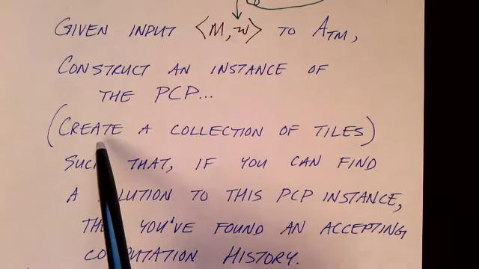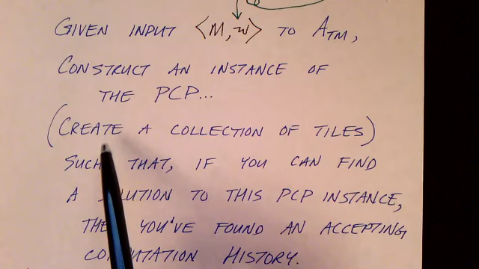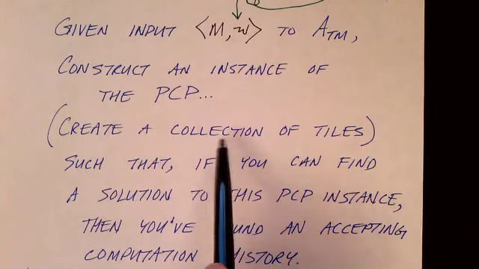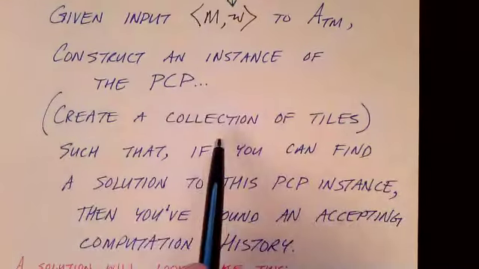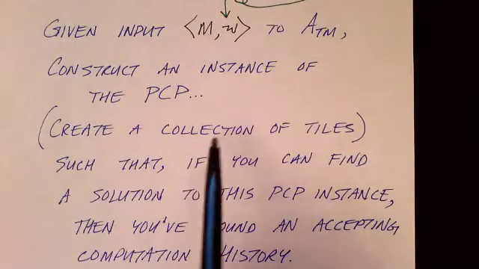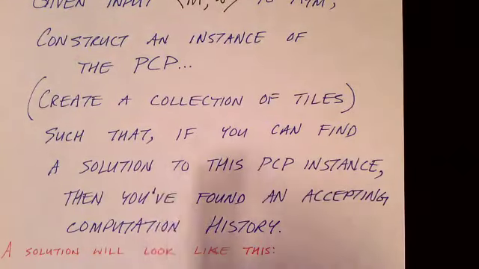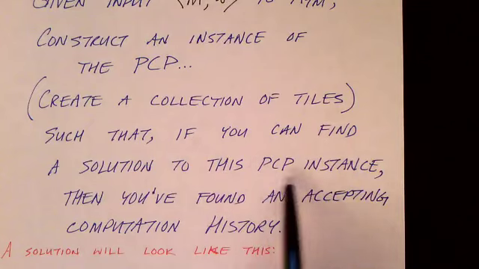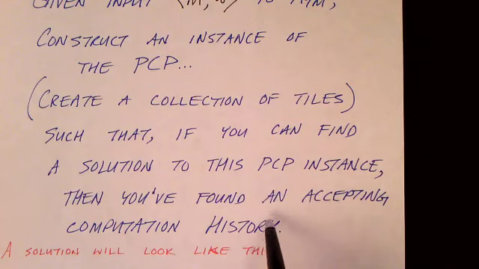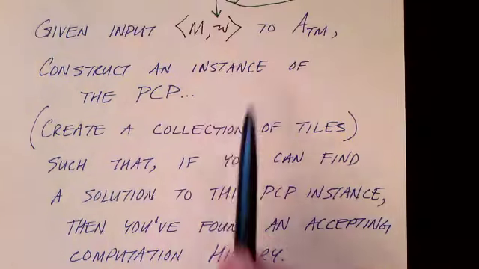We need to show how to take those two things and construct an instance of the post-correspondence problem. Remember that an instance of the post-correspondence problem is just a collection of tiles. So we need to create a collection of tiles. So given an M and a W, we're going to show how we can produce a collection of tiles, such that if you could find a solution to this post-correspondence problem instance, then you found an accepting computation history, which proves that M would accept W.